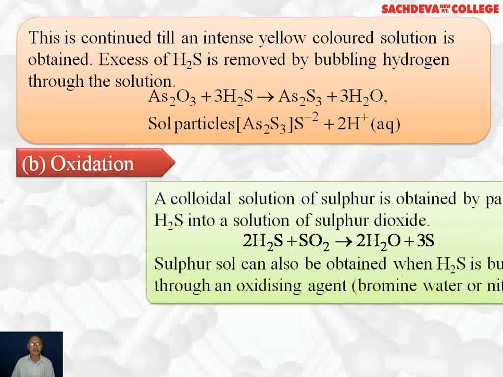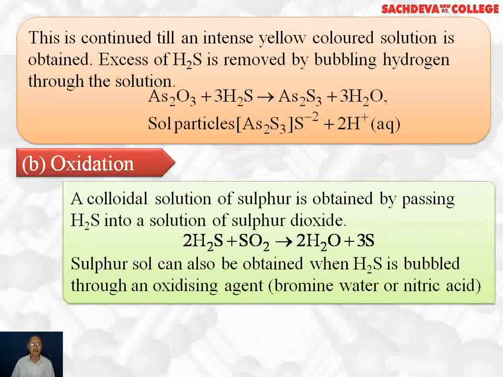Let's take up oxidation. Oxidation is another method by which colloidal solution can be prepared. A colloidal solution of sulfur is obtained by passing H2S gas into a solution of sulfur dioxide. 2H2S plus SO2 gives you 2 water plus 3 sulfur. Sulfur sol can also be obtained when H2S is bubbled through an oxidizing agent like bromine water or nitric acid.